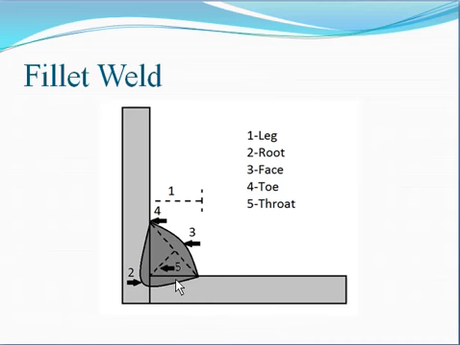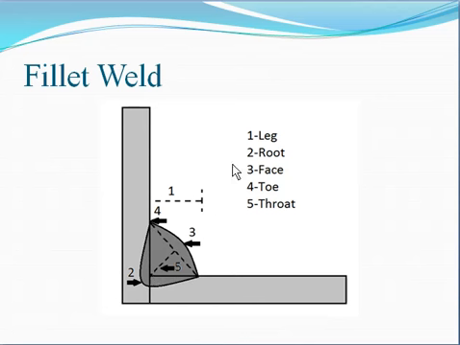Now here see various terminologies. First is the leg. You can see here from this joint up to the end point, this is called a leg. Similarly, from this joint to this other end, this is another leg. There are two legs, and these are called the legs of the weld.